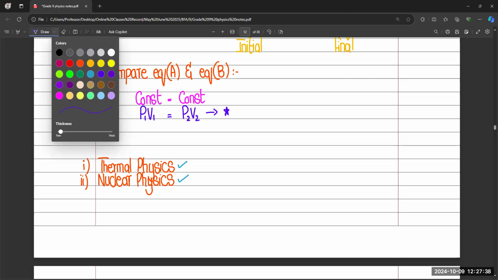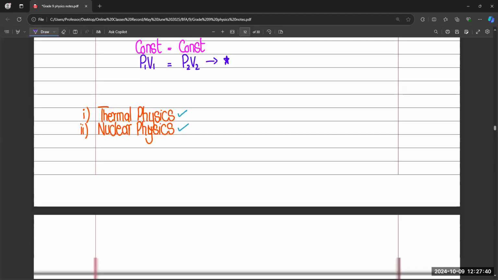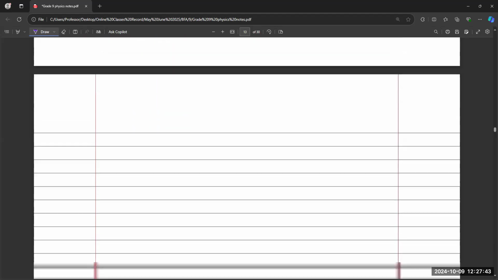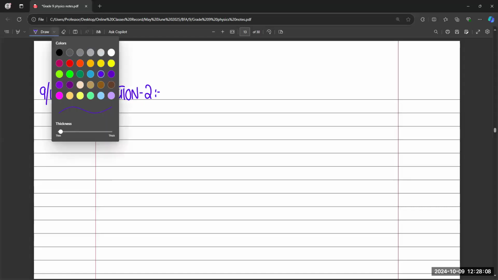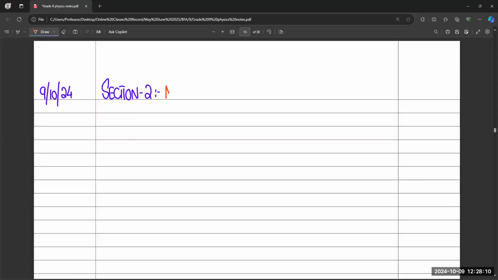So Sir, we have done thermal physics and we'll be starting nuclear physics. Yes, and nuclear physics is completely a new section, right? This is the second section. So this is our section number 2, according to our syllabus of school, nuclear physics.